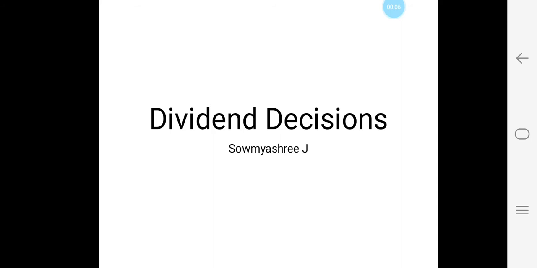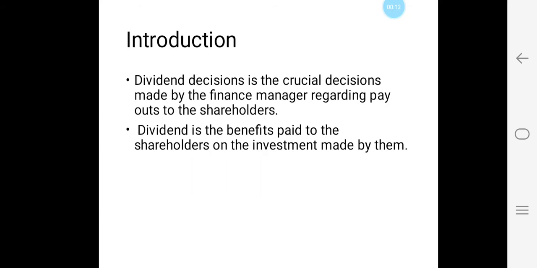Today we are going to discuss one more topic under financial management, that is dividend decisions. Dividend decision is one of the most crucial decisions that has to be taken up by the top management. The main objective of financial management is to increase the wealth of the shareholders. Hence, it is a responsibility of the top management to decide the dividend payout ratio, whether it is 100%, 50%,